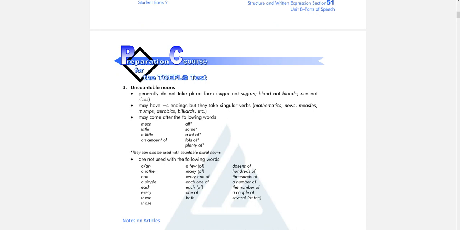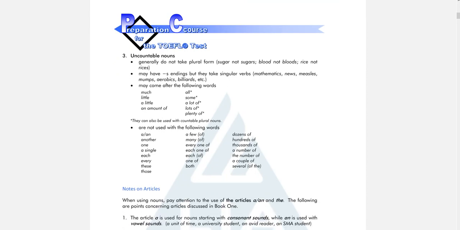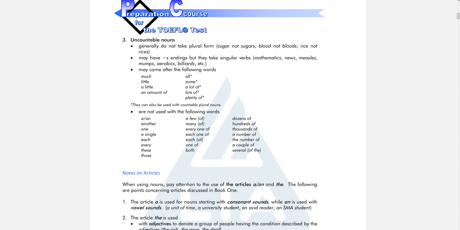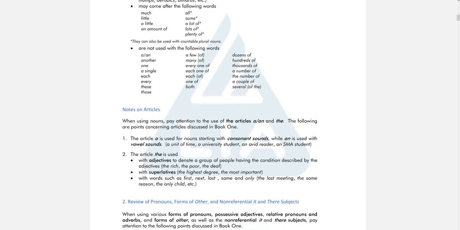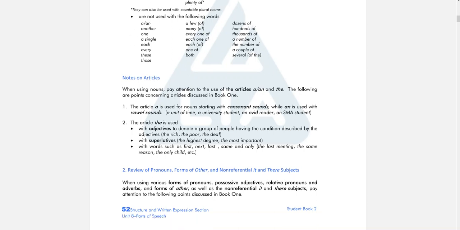And then they are not used with the following words. Uncountable nouns don't use a or an, so you don't say a sugar, right? You don't say a water. No, we don't use this with uncountable nouns.